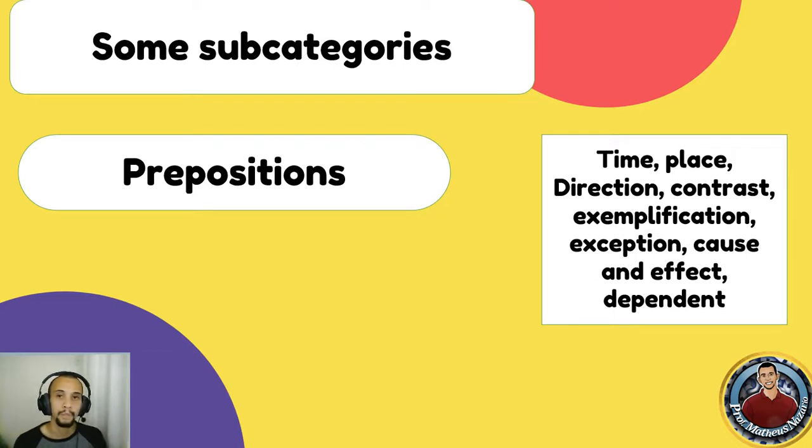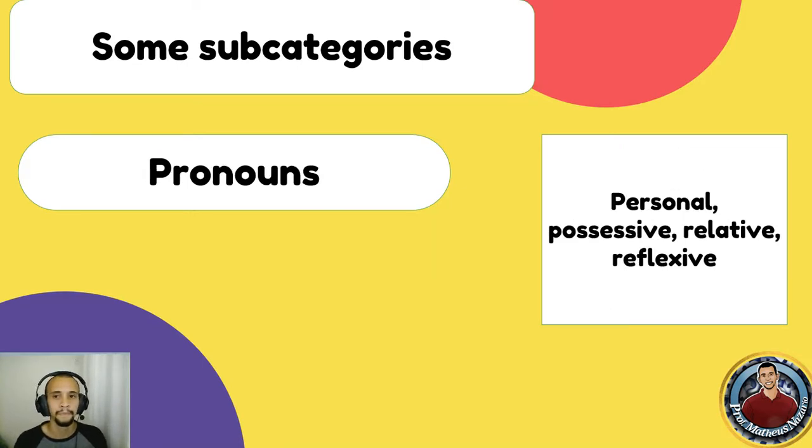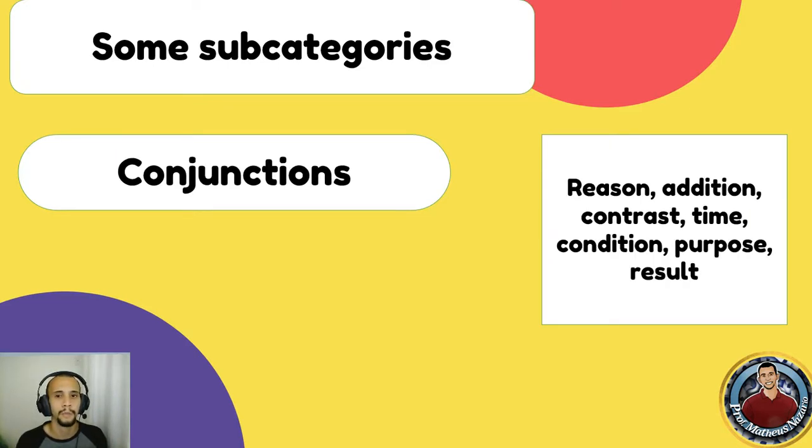Okay? Prepositions, as you might know, there are loads of them. Time, place, direction, contrast, exemplification, exception, cause and effect, dependent. Okay? For pronouns, we have personal pronouns, possessive pronouns, relative pronouns, reflexive pronouns. Okay. Conjunctions, there are loads of conjunctions. We can use conjunctions for a given reason, addition, contrast, time, condition, purpose, or result.